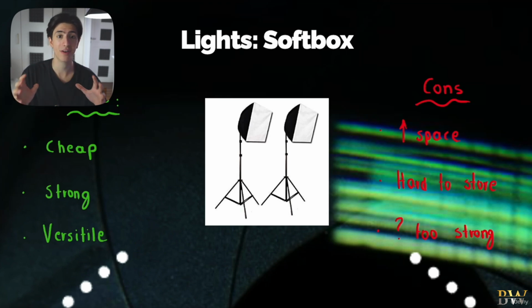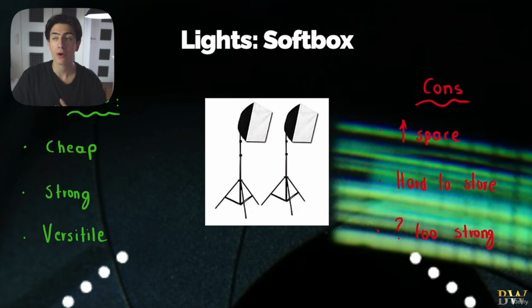Softbox lights are very, very cheap, all right? You can buy a pair of 2 for like $30, which is extremely cheap considering that they never break. They don't get lost or anything because you have them in an internal space, and they last for years. I have 2 softbox lights, one right here, one right there. I've had them for the past 5 years. I paid $30 for them. Extremely good value for money, right?